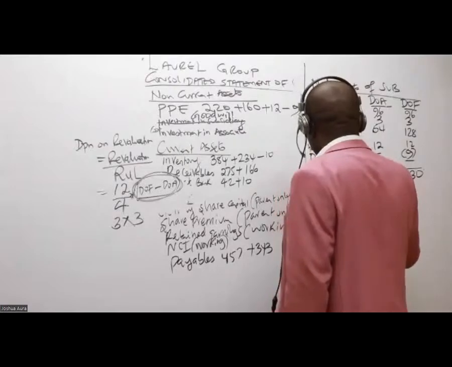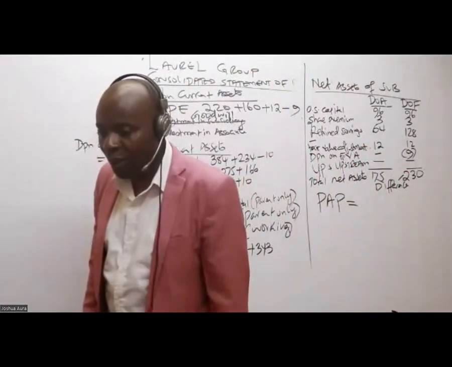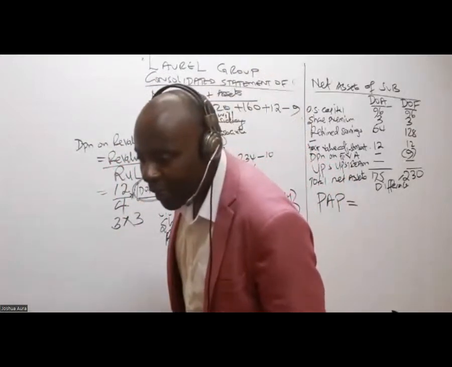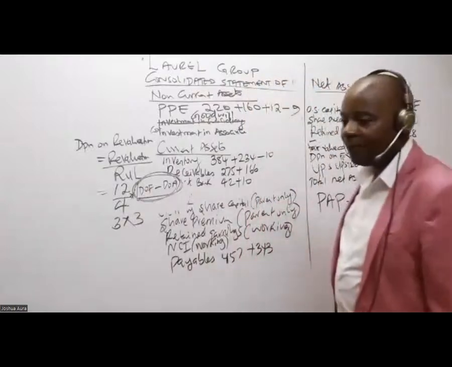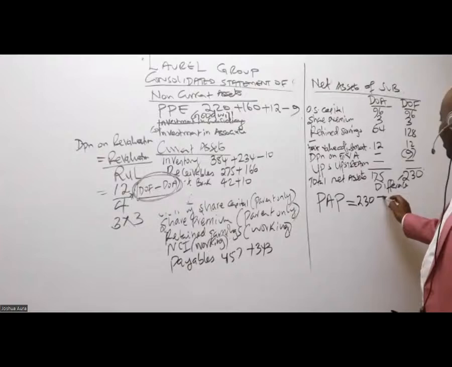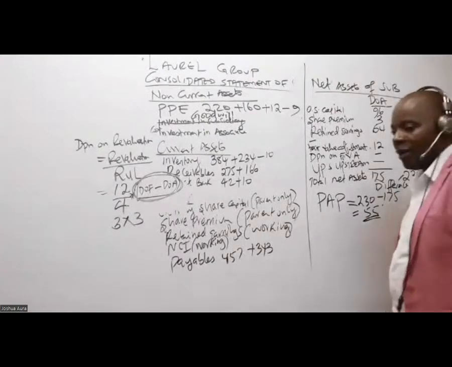So PAP stands for post-acquisition profit. So 10 is giving us 220. I don't know how they're getting 228 really. So PAP, I'm being told that PAP is 230 minus 175, which is 55. PAP is 55.